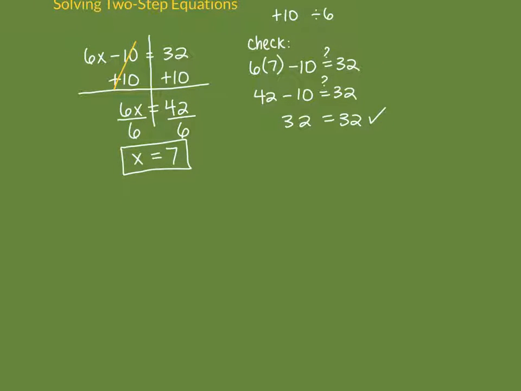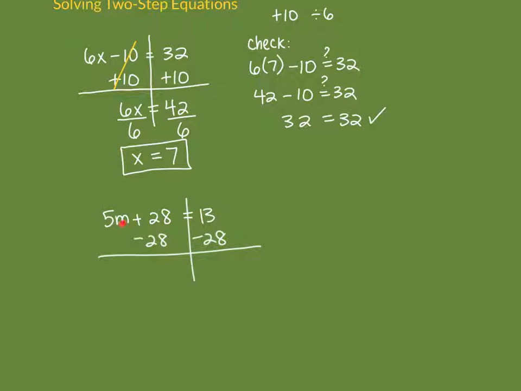So I'm going to use the variable m this time. So 5m plus 28 is equal to 13. So again, before we can separate the variable from its coefficient, we need to get the term with the variable, so this whole thing, by itself. So right now, on the left side, we have the term 5m and 28. We just want 5m. So we want to get rid of a positive 28. So to do that, we're going to subtract 28. And what you do to one side, you have to do to the other.